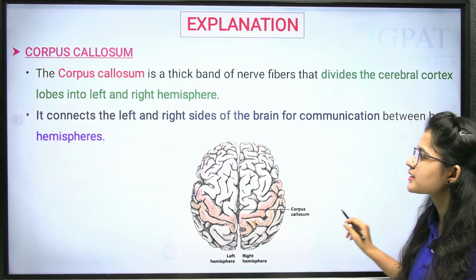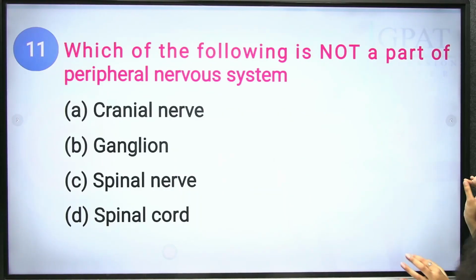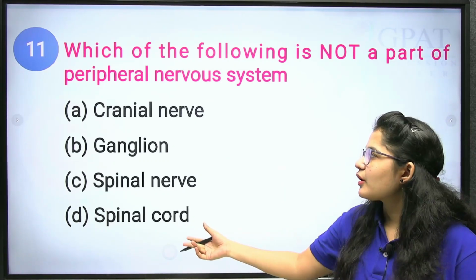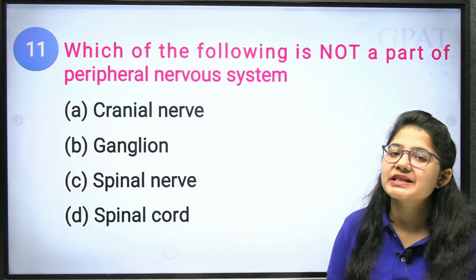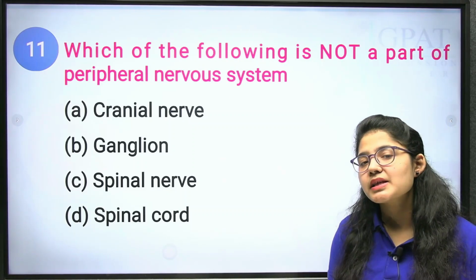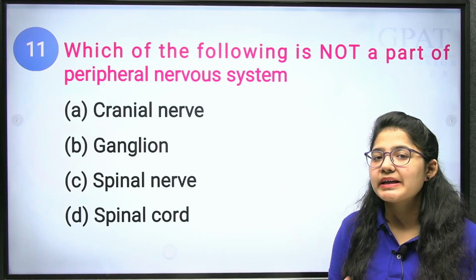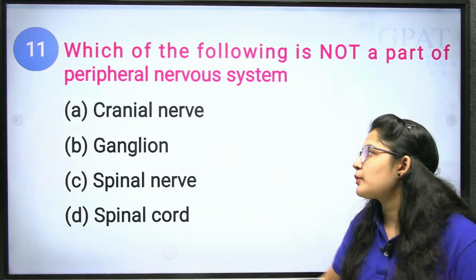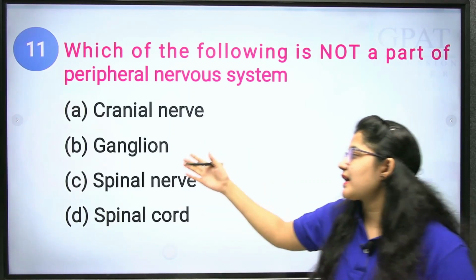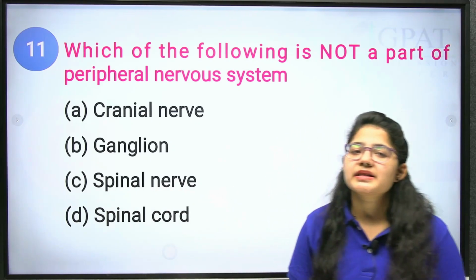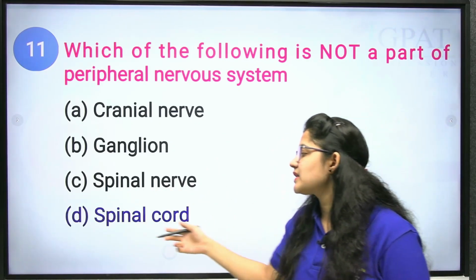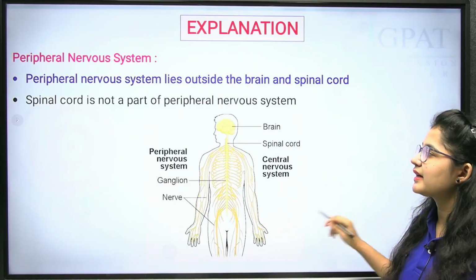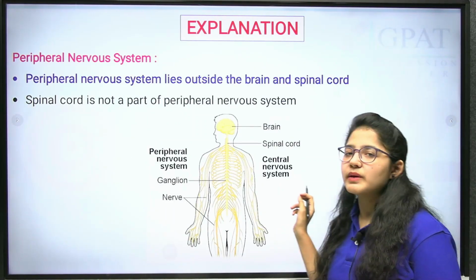Now the next question. Which of the following is not a part of the peripheral nervous system? The spinal cord is a part of your central nervous system. The peripheral nervous system contains the different nerves distributed all over your body, whether cranial nerves, ganglia or spinal nerves. The correct answer is central nervous system.